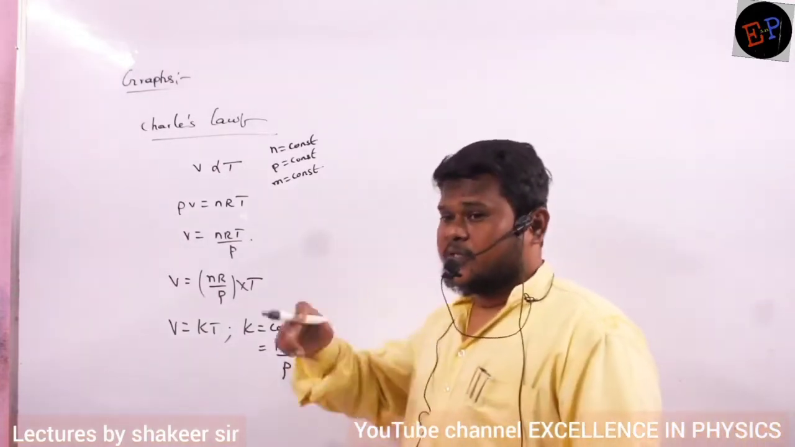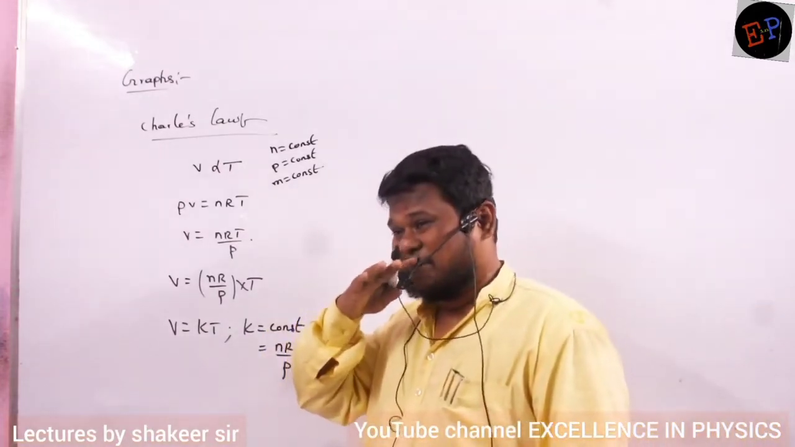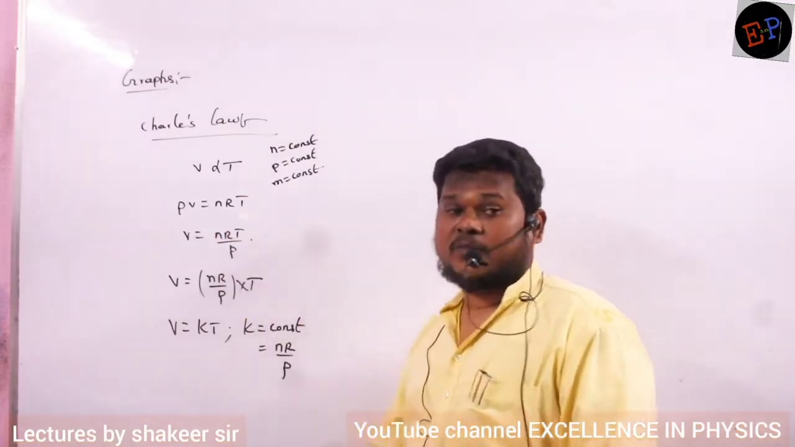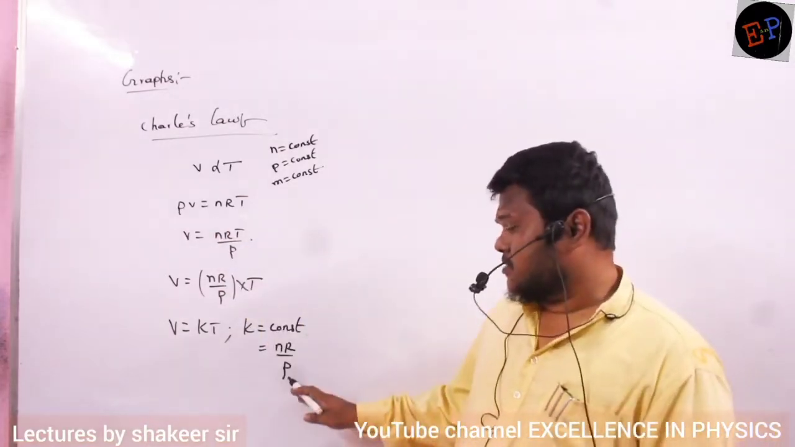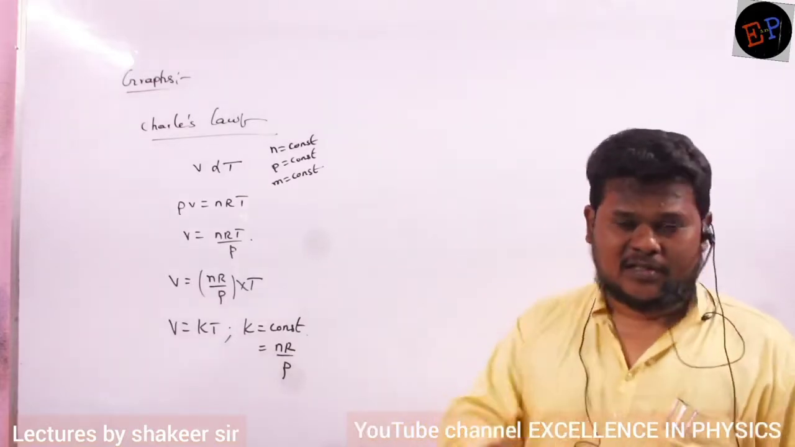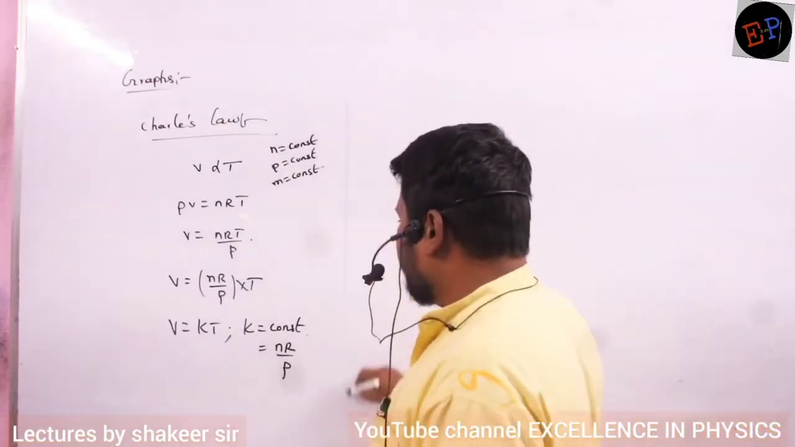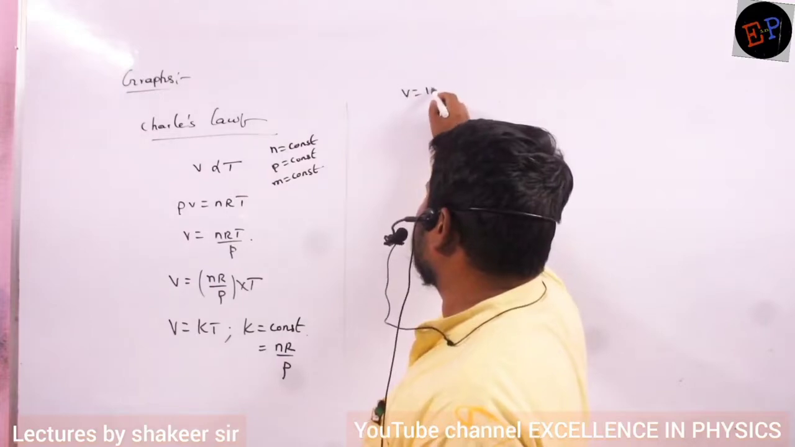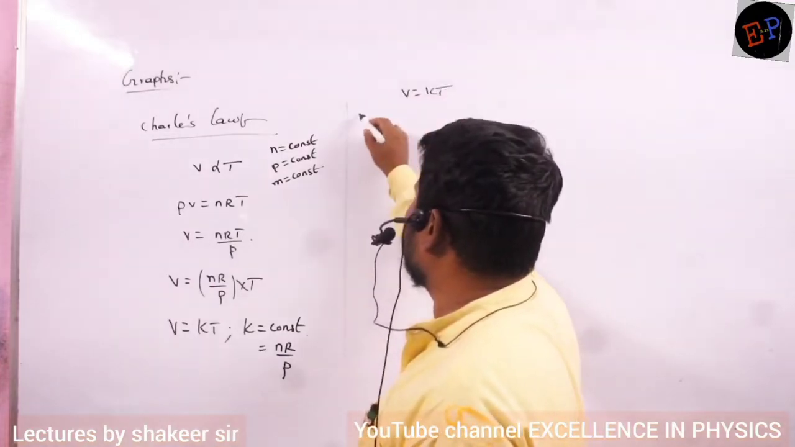Understood? So in the previous condition, what was the constant? nRT was a constant in Boyle's law. In Charles' law, what is the constant? nR by P is a constant. Understood? Now take the equation V equals K into T, and compare it with